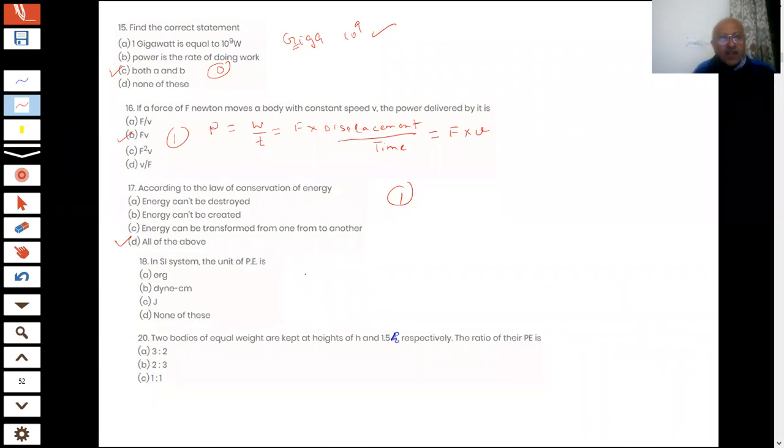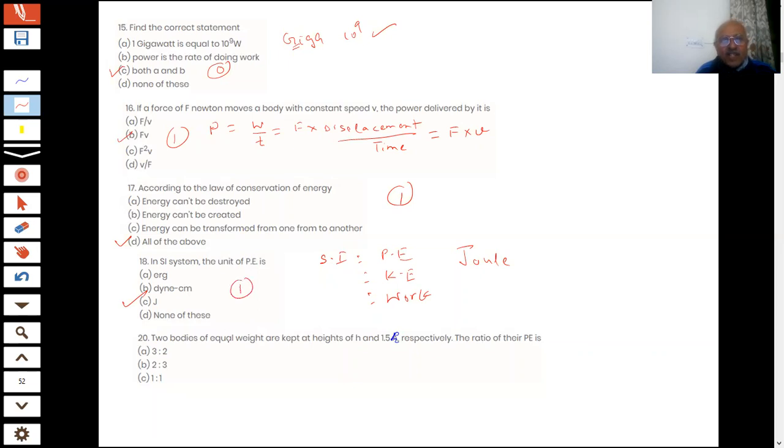What is the SI unit? C part is the answer, joules. Okay, that is the correct answer. We have been repeatedly doing it, student. The SI unit of energy, potential energy, kinetic energy, or any work which you are doing, is joules. Correct answer.